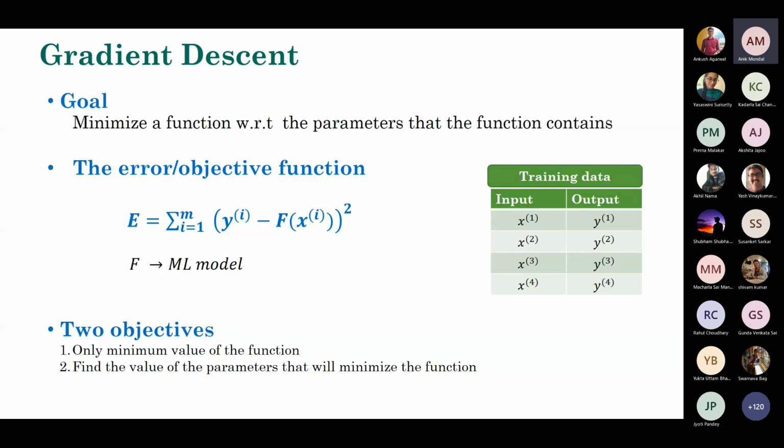So here I have shown a small error objective function. Okay, think about it. For example, I have the data something like on the right side. You can see that training data will have the input and the output. Input is basically the input feature vector, and output is basically the label, or the regression values or whatever that you can think of. Okay. And here the function f is my machine learning model. It's nothing but a mathematical equation. Models in machine learning pretty often mean the mathematical equation actually, mathematical function. Okay.